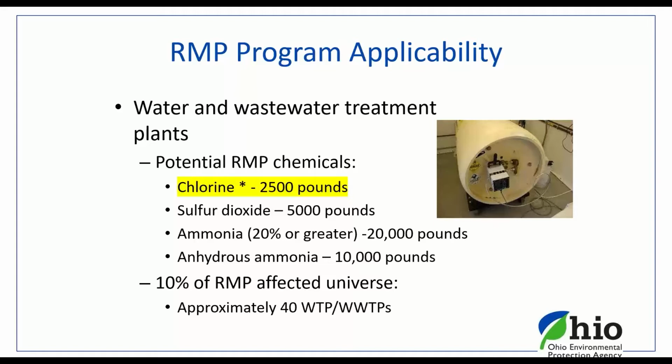We might have a few that have sulfur dioxide in 5,000 pounds or more, but the biggest RMP chemical that applies to this particular sector, water and wastewater, is chlorine at 2,500 pounds or more.